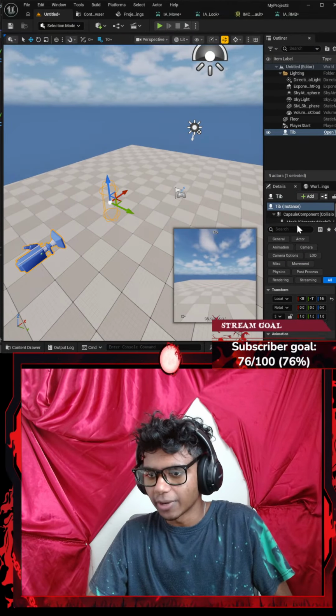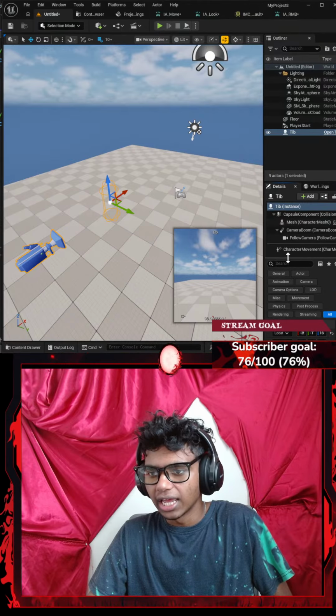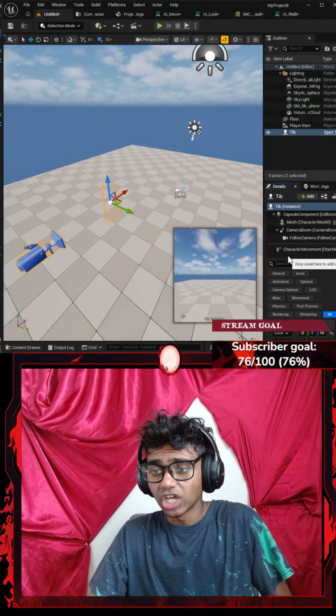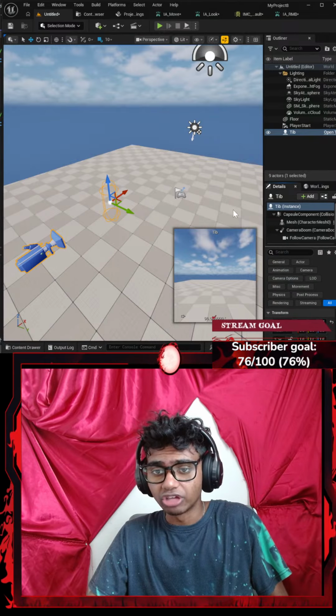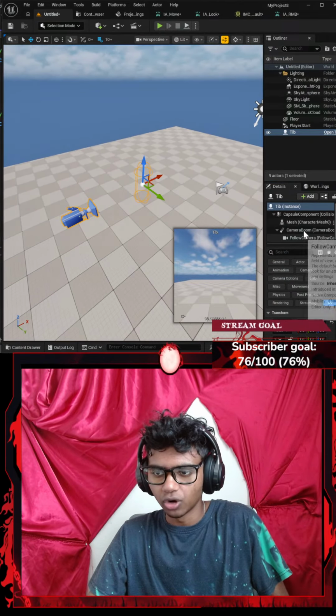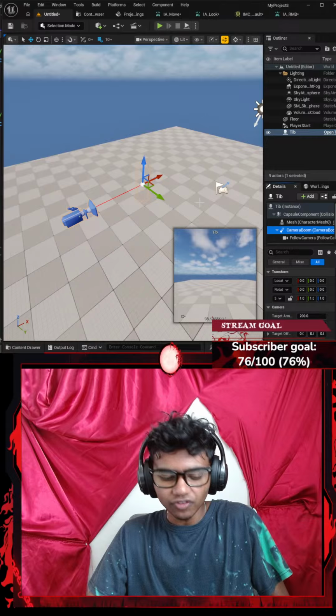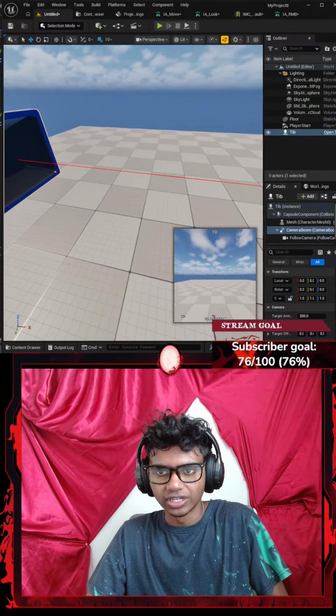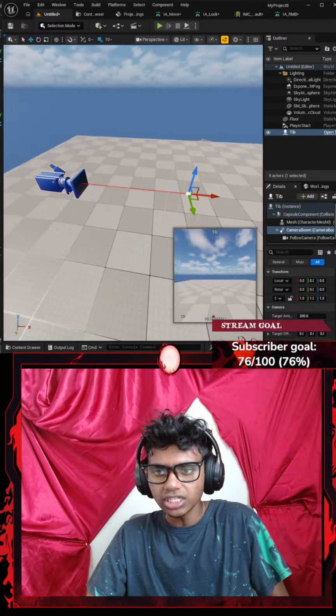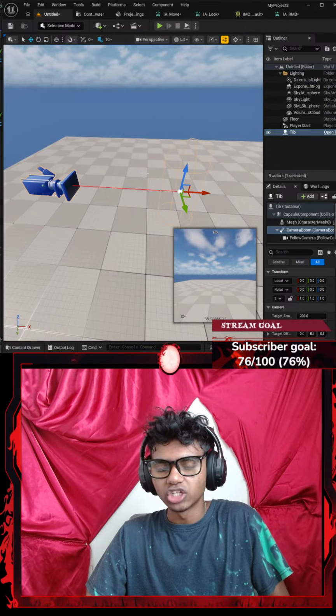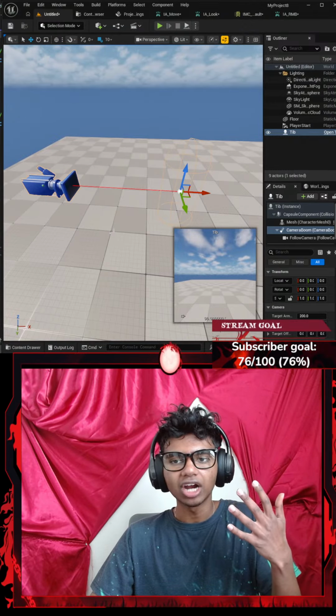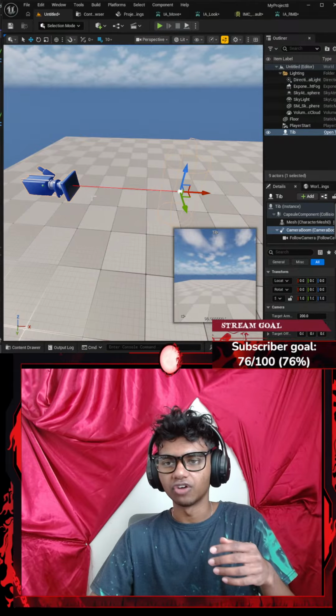In case you couldn't see my spring arm, if I go all the way down here, there's my camera boom and my follow camera, which I created inside of my constructor. That red stuff is my camera boom, which is basically my selfie stick, and this is my actual camera component. So that was pretty much it. When we create default subobjects, they are actually spawned inside of our Unreal Engine.